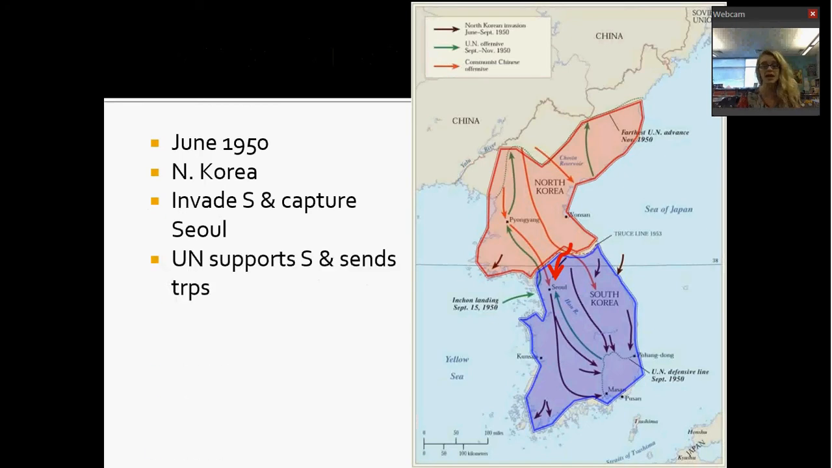The United Nations, not the United States, decides that they are going to support the South, and they send troops. Now, keep in mind, the Security Council only needs one vote to overthrow a decision. And you would think that the Soviet Union would want to not invade, right? They don't want to support the South. They want to support the North. That's their allies. But remember, they had boycotted the United Nations, so the Soviet Union is not there, okay?